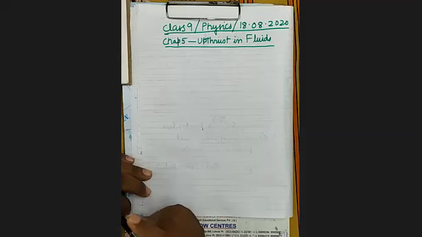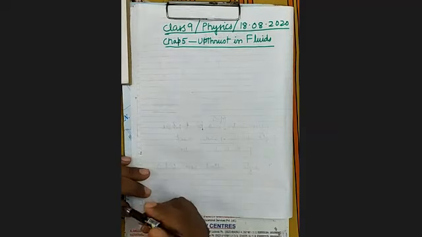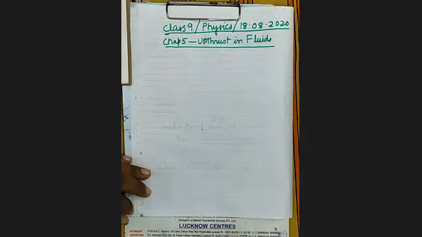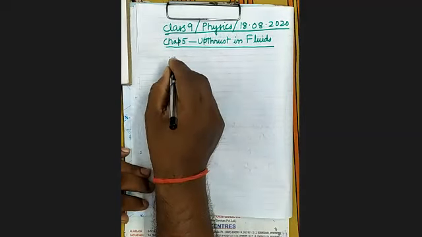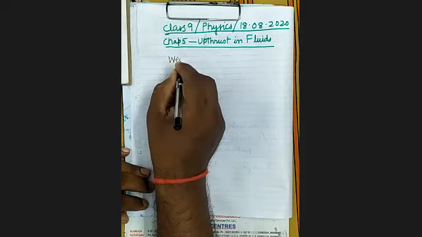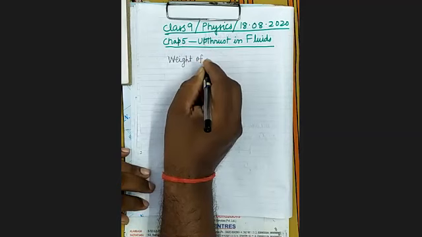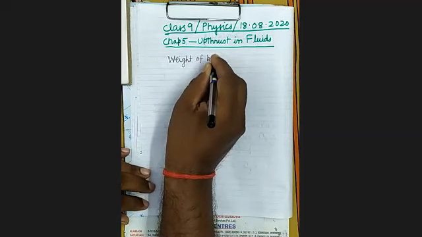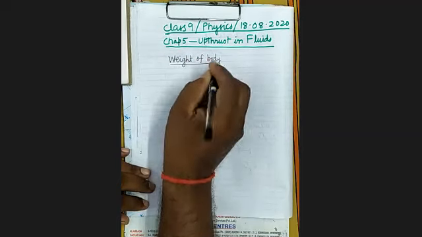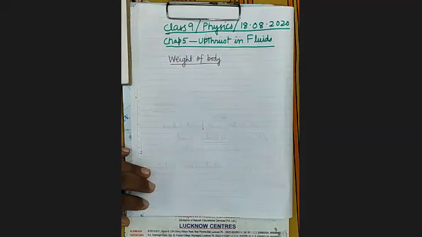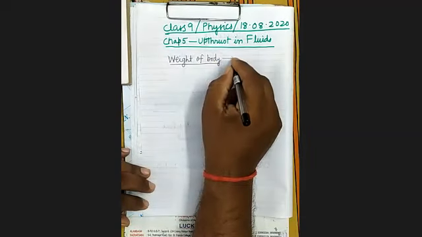So today I am going to begin chapter 5, upthrust in fluid. It's clear? Now, first you tell me what do you mean by weight of any body? What do you understand by the weight of the body?